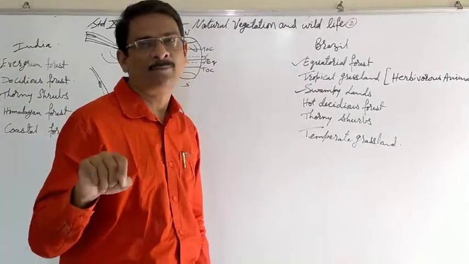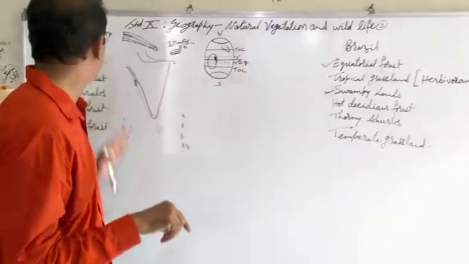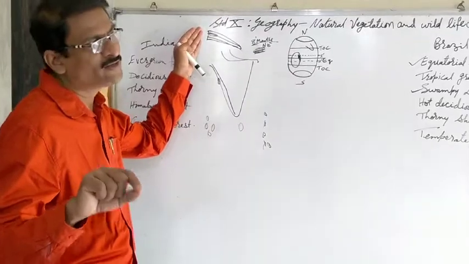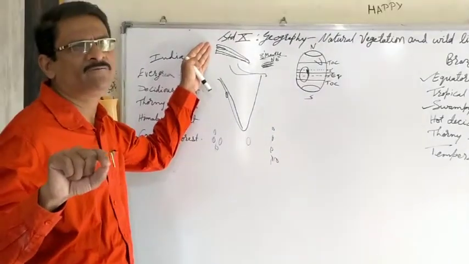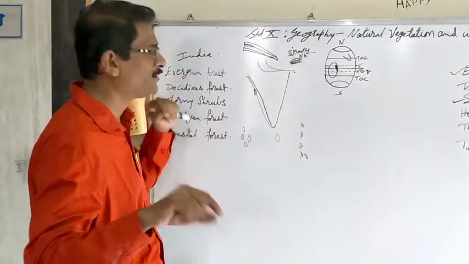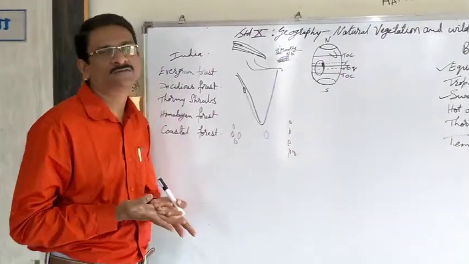But in the name of development, India is also facing the same problem. The Himalayas are young fold mountains, so naturally disasters take place there every year. Natural disasters disturb the ecological balance of the land.